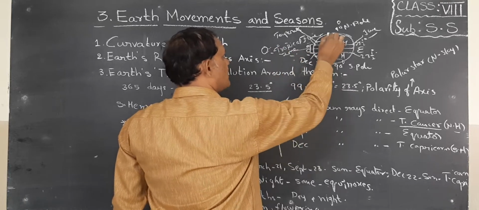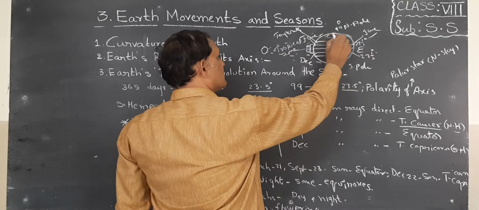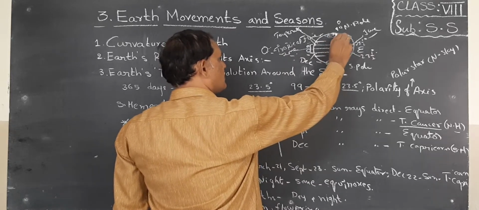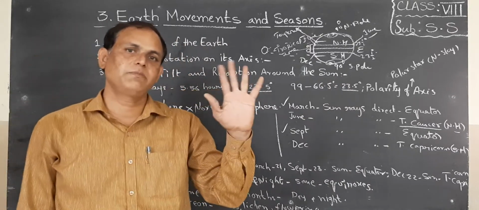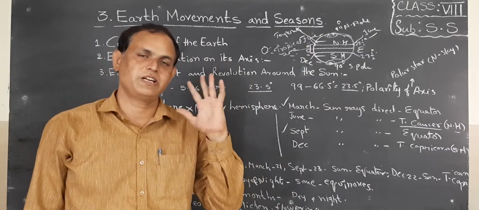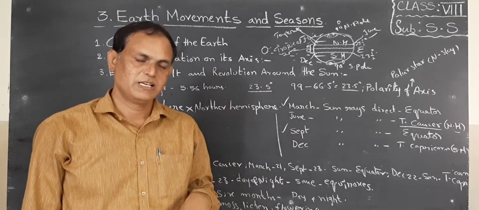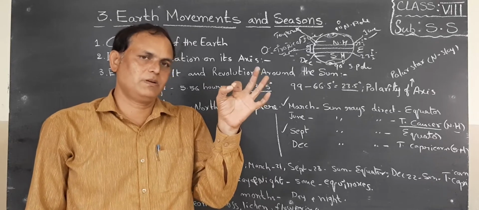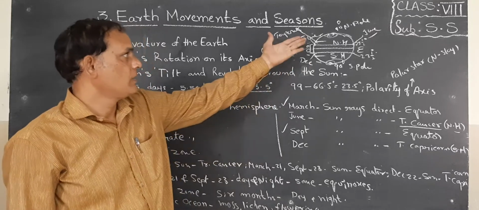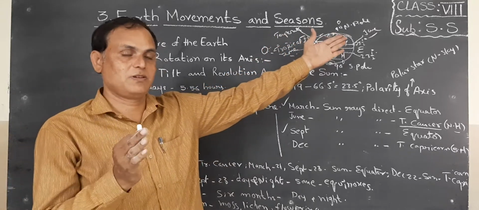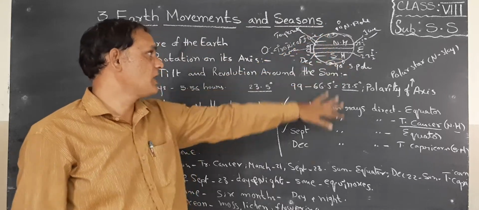Okay, it is far from the sun rays, so the sun rays give it very little amount, children. That's why for 6 months there is no daytime and for 6 months there is no night time. So that is the position of the North Pole and South Pole, children. Daytime will be experienced continuously for 6 months, and night time also continuously for 6 months in this polar zone, children.